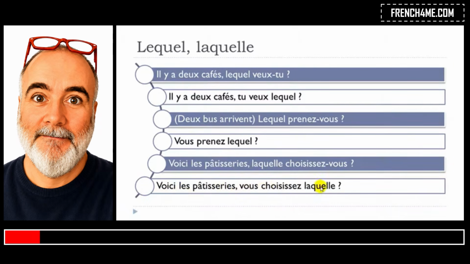Vous choisissez laquelle? All right. So you can see that in that case, it's the same. We just keep the normal order, so subject, verb, and then laquelle. All right. So now you've got lequel, lesquels, and laquelle. Remember phonetically, basically this second part, quel, doesn't change if you want to pronounce it.